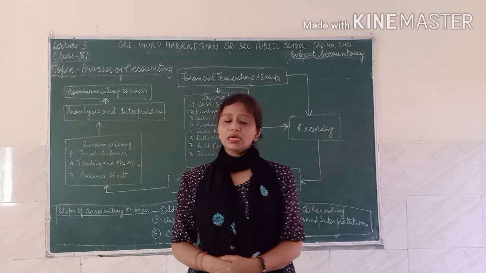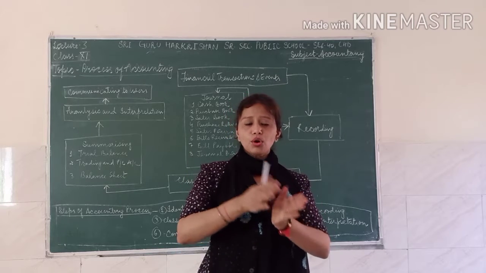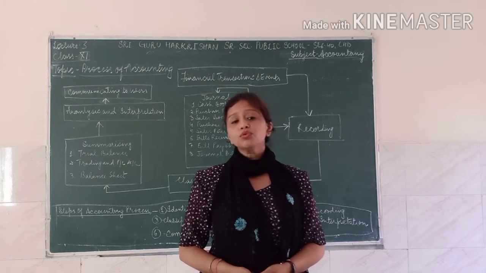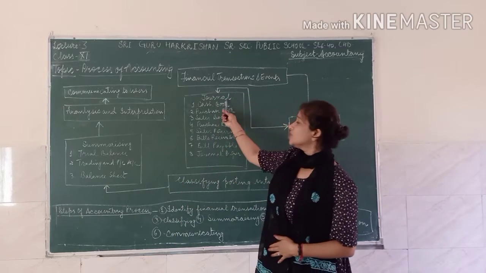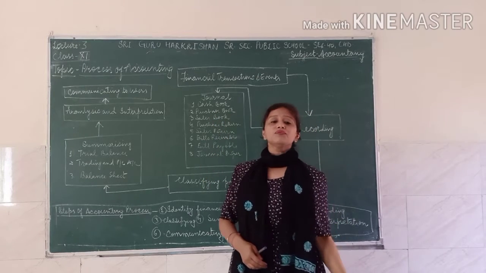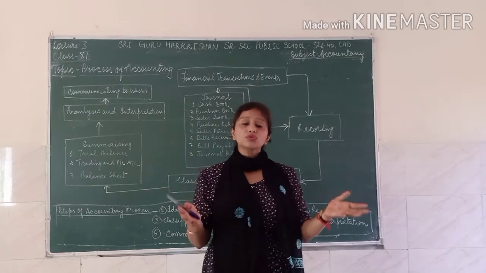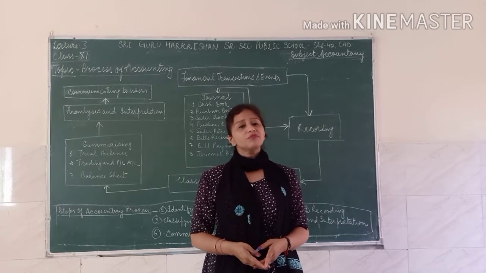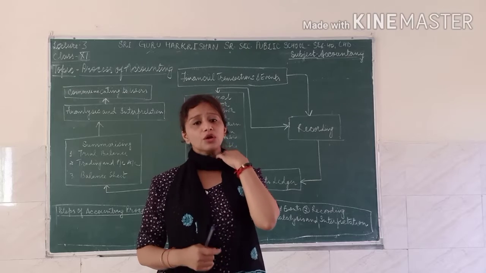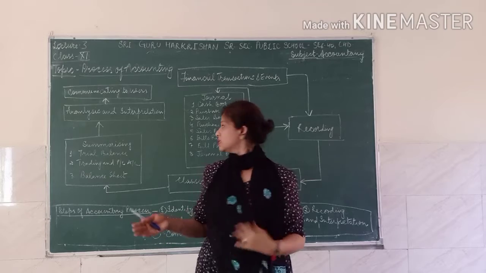Then what do you do? You just divide that book into small sections, which are called the substitutes of the journal, or substitute books. So the journal is divided into 8 parts. When the size of your business grows or increases, it is a very difficult task, or it becomes complex, to maintain just one book. Instead of one book, we divide that one book into 8 parts, which are called the substitutes of the